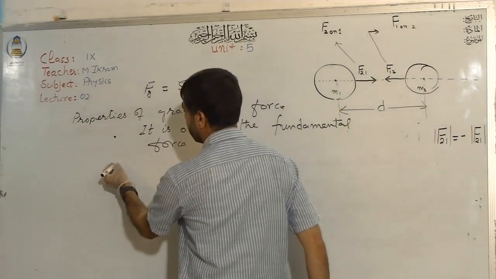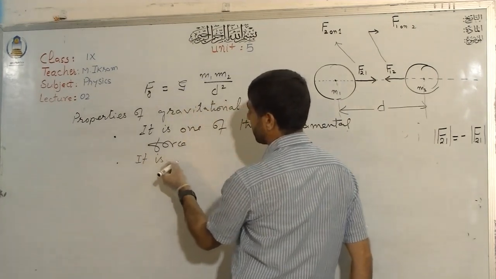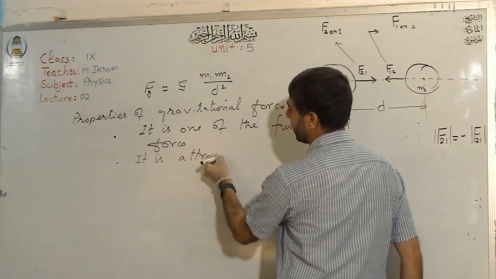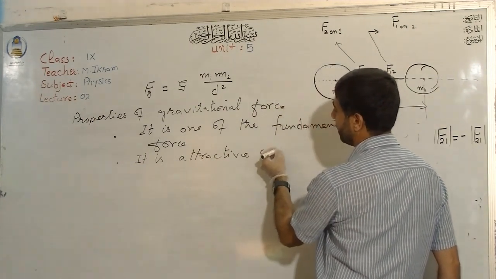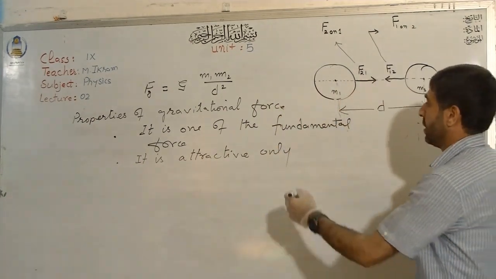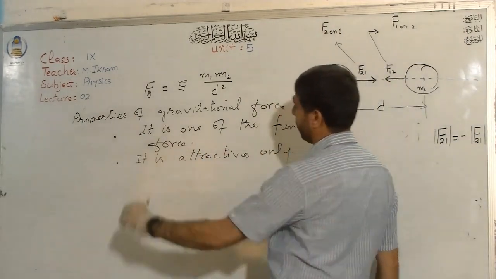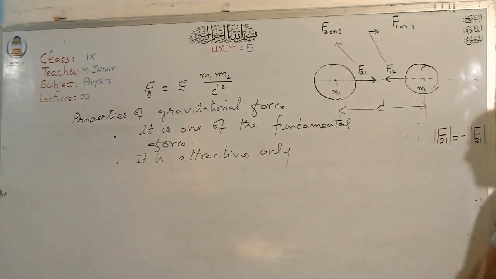It is attractive only. This force is attractive only, right? There is no repulsion. It only attracts each other. It is a pulling force.